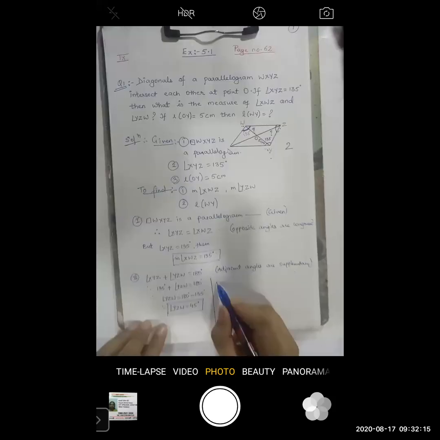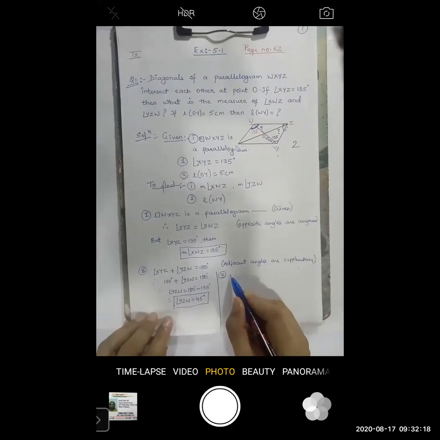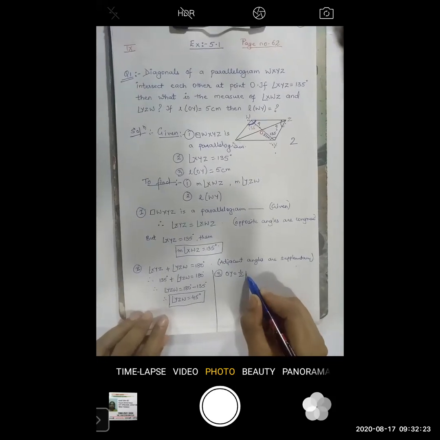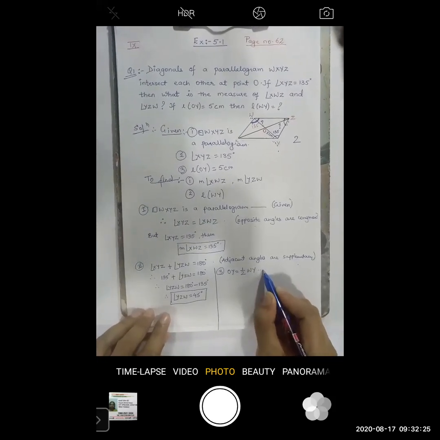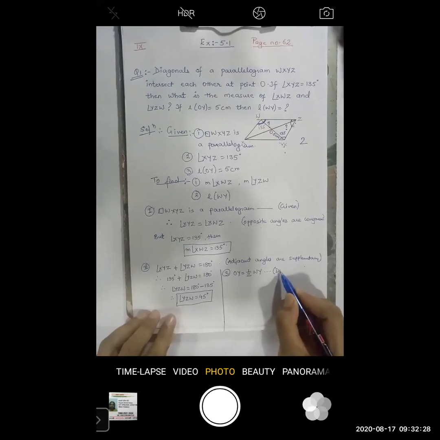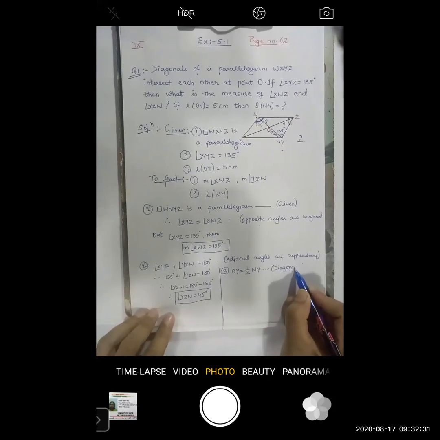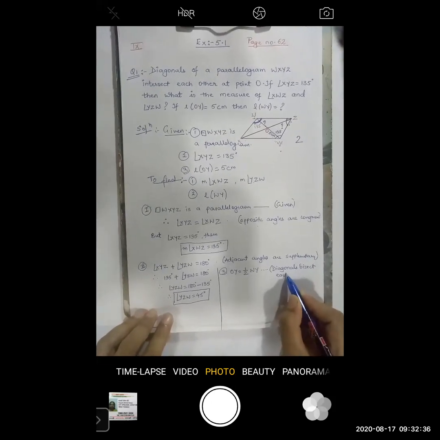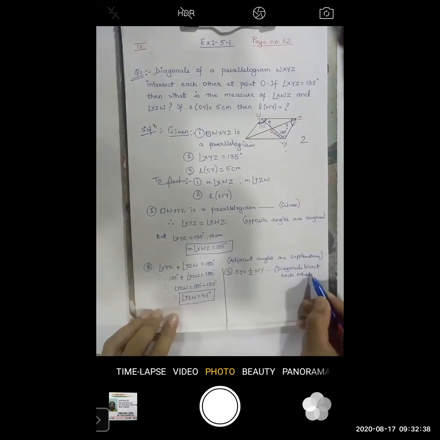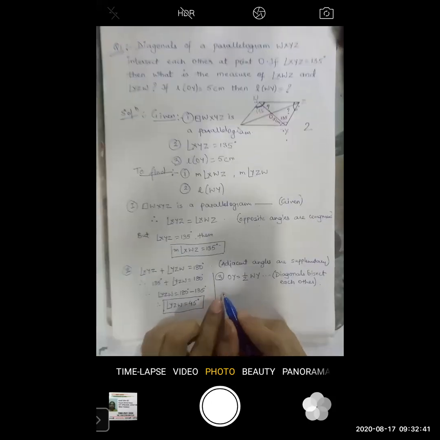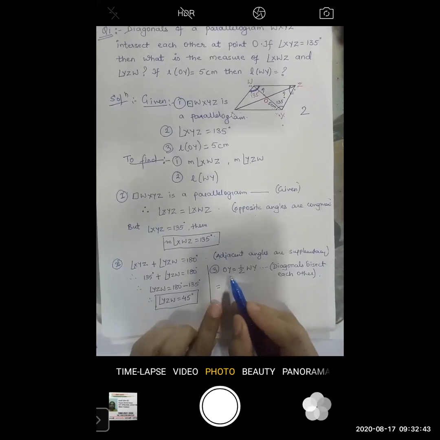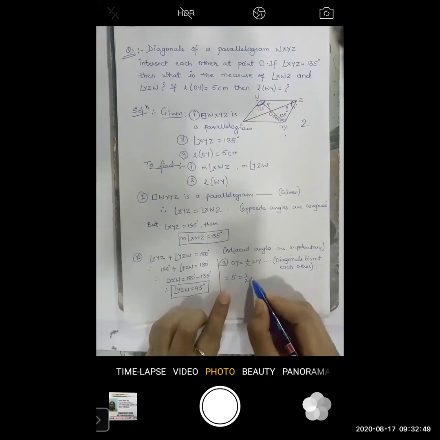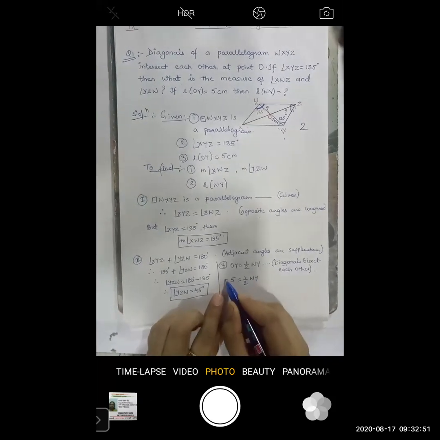Okay. So how to write this? Third part. OY equals half of WY. Reason: diagonals bisect each other. Okay, what is the reason? Diagonals bisect each other. Now OY, we know that is 5, equal to half WY. Here put the therefore sign.